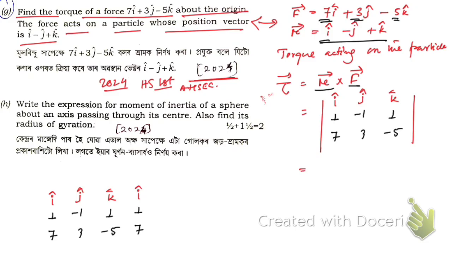So here you see, first write here i cap, then for i cap ignore this column of i cap, then go in this direction, minus 1 into minus 5, so that is equal to plus 5, right? Minus, then you need to do minus, then multiply these two, 3 into 1, that's going to be 3.